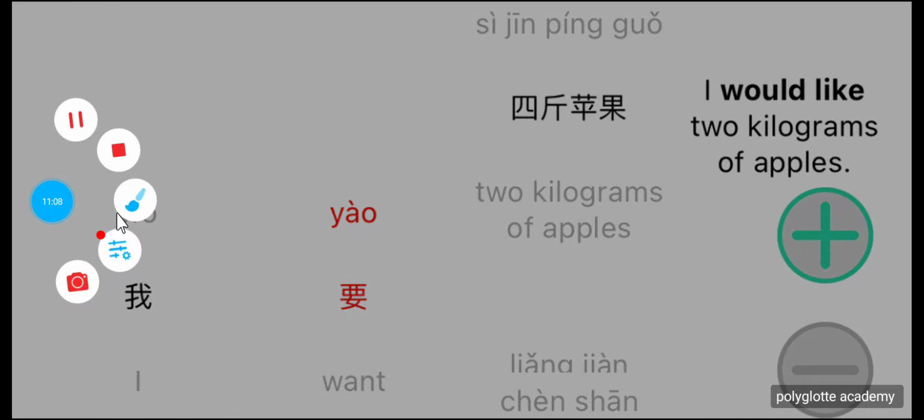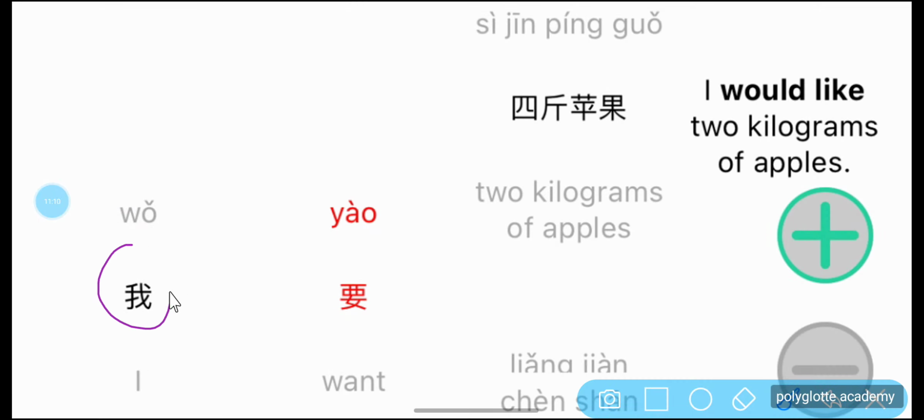So this is the character 我 and this is the character to want, 要, and 4斤 means 4 jin. I would like 2 kilograms of apples. So 我要4斤苹果, I would like 2 kilograms of apples.